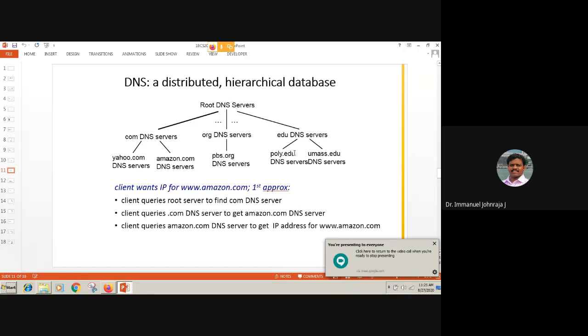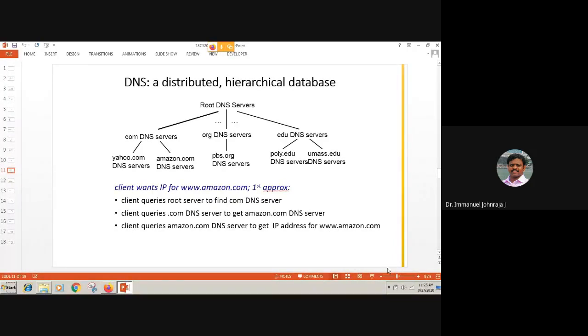All right, let's move on. Now let's get into the details of how this DNS, which is a distributed database, works. What's the architecture behind this domain name system, right? Again, the domain name system is a distributed one. We have spoken enough, and it follows a hierarchical data structure.